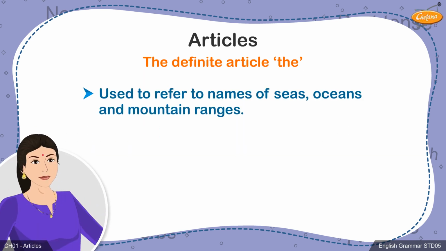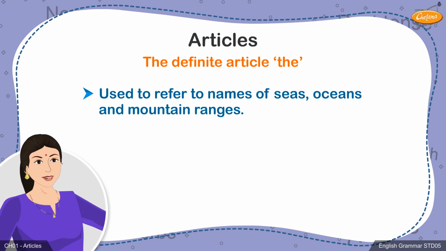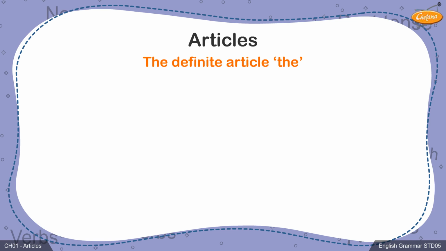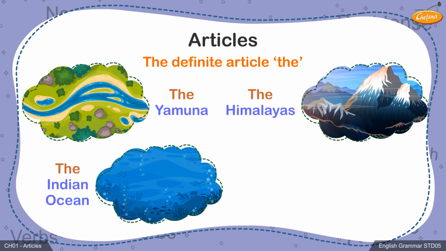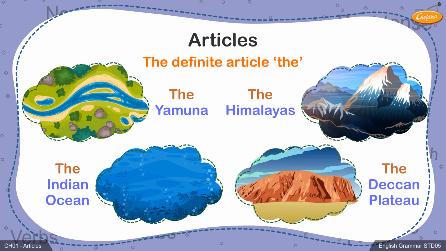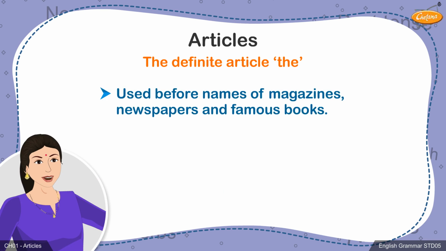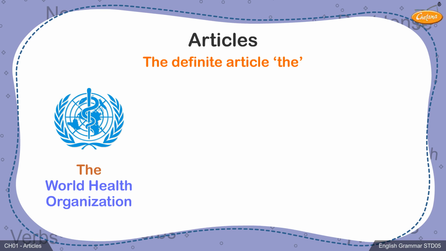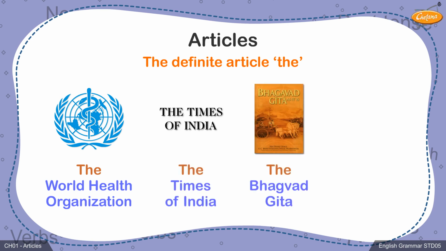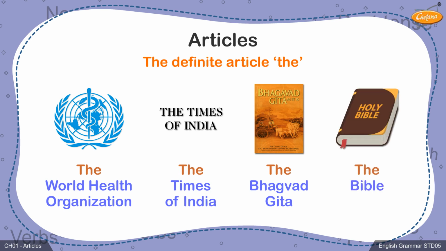We also use the when referring to the names of specific geographical features like rivers, oceans, mountain ranges, etc. For example, the Yamuna, the Indian Ocean, the Himalayas, the Deccan Plateau, etc. Names of organizations, newspapers, and well-known books also use the definite article. For example, the World Health Organization, the Times of India, the Bhagavad Gita, the Bible, and so on.